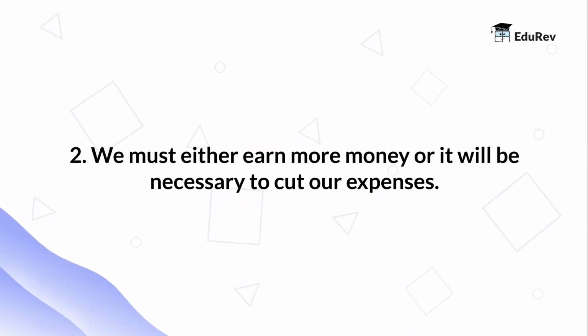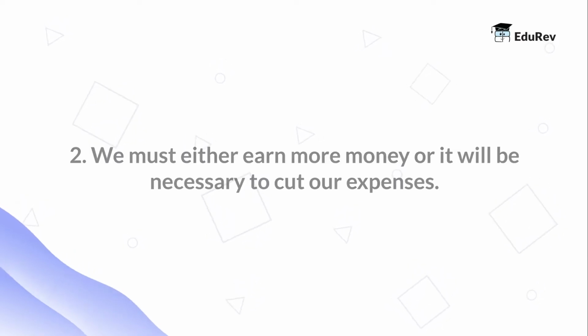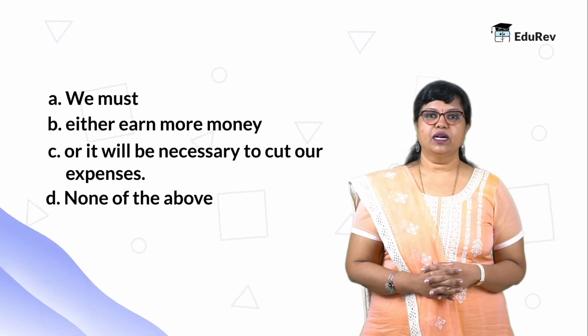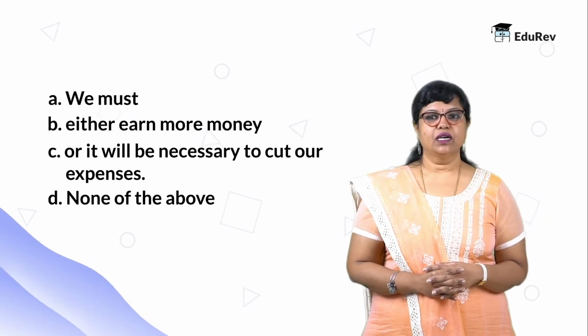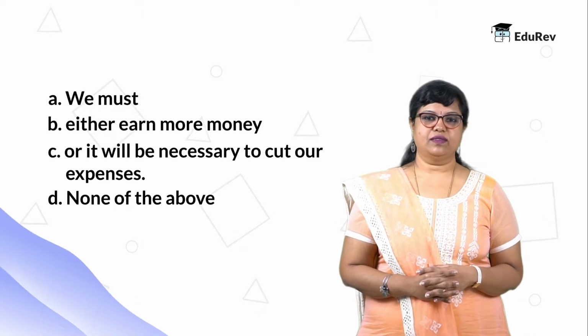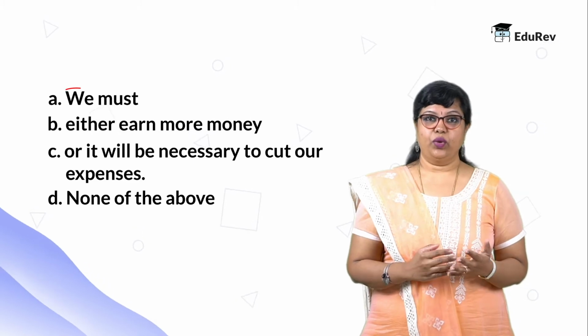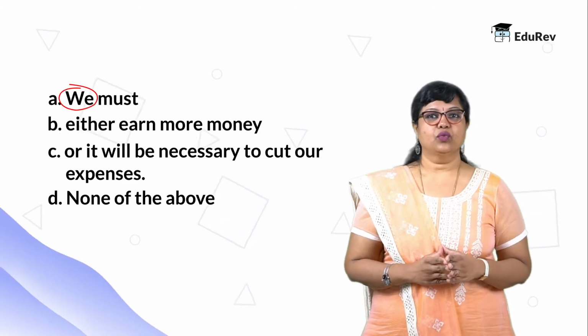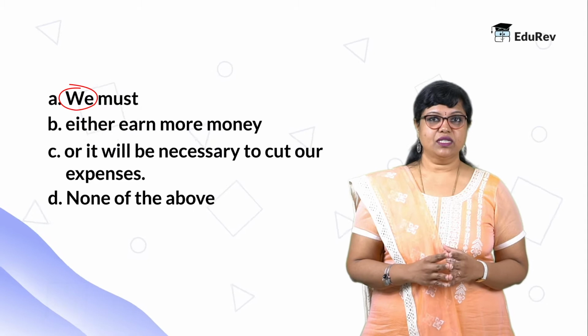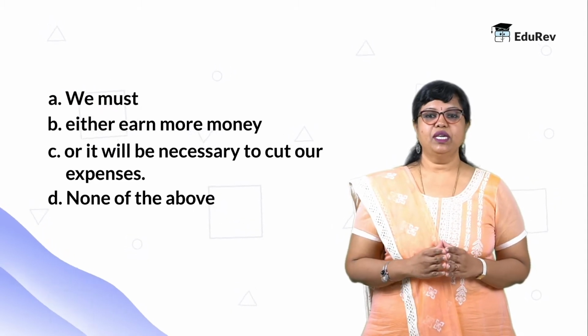We must either earn more money or it will be necessary to cut our expenses. Part A, we must. Part B, either earn more money. Part C, or it will be necessary to cut our expenses. So let's analyze the sentence. What is the subject? We. Okay. So what is the verb here? Must. So part A seems fine. So let's take a look at part B.